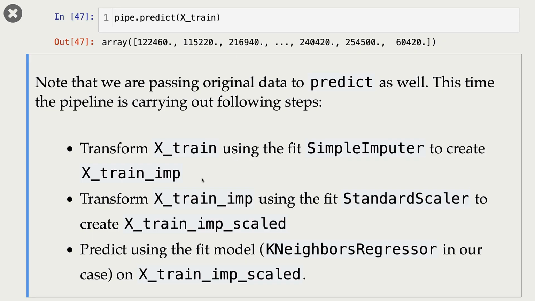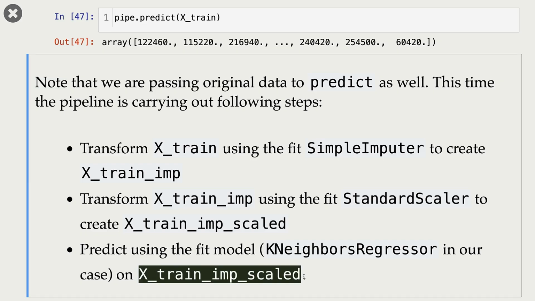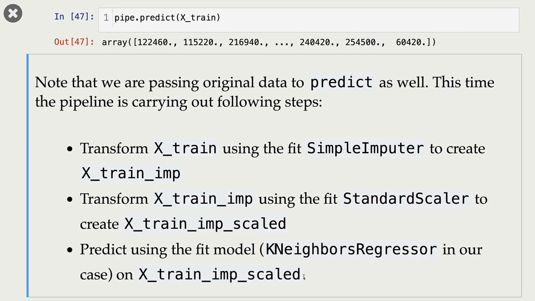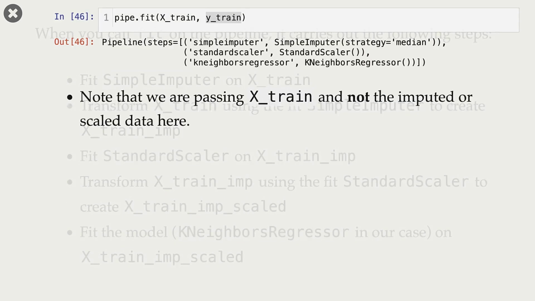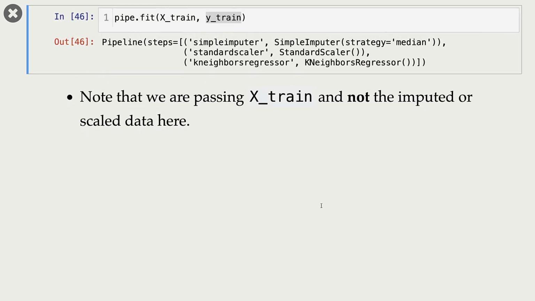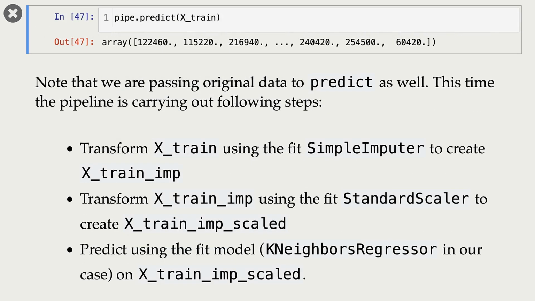And then finally, we use the transformed data for prediction. And for prediction, we use the fit model that we fit in our pipe.fit step. Okay, so again, when we are calling predict, a number of steps are happening under the hood.